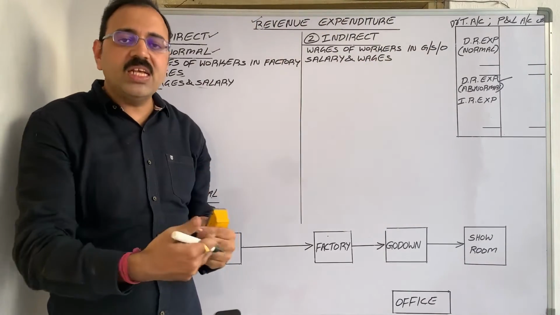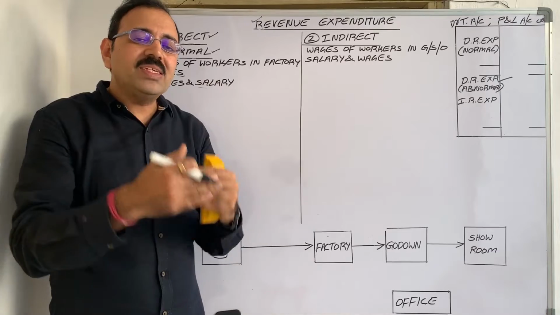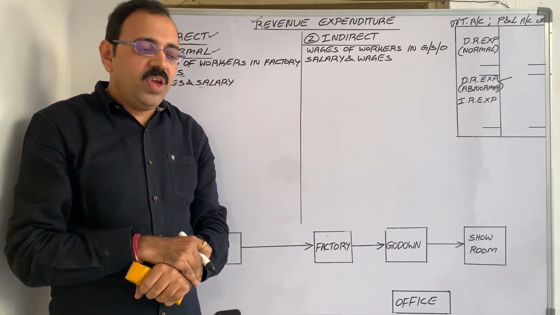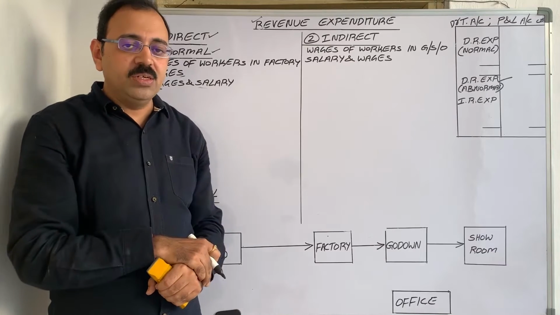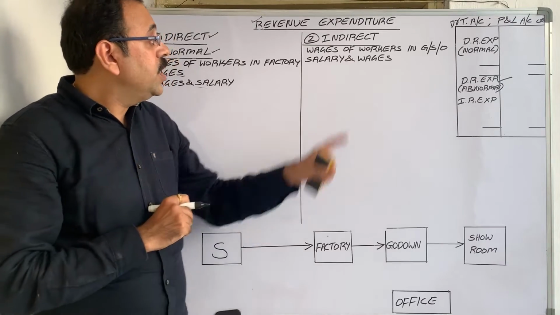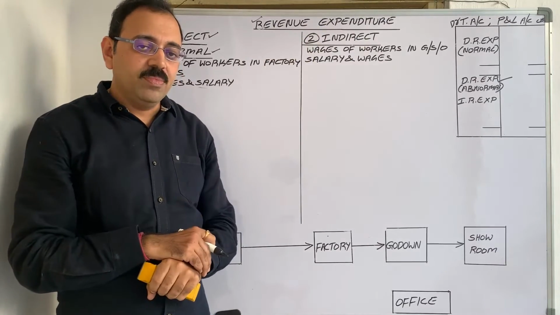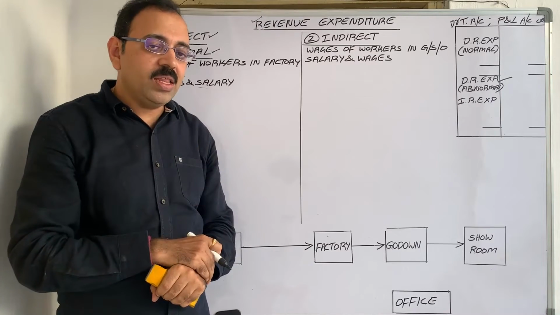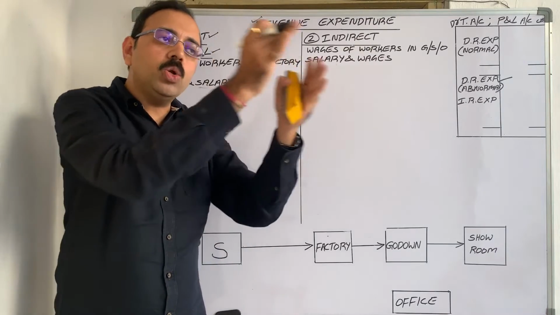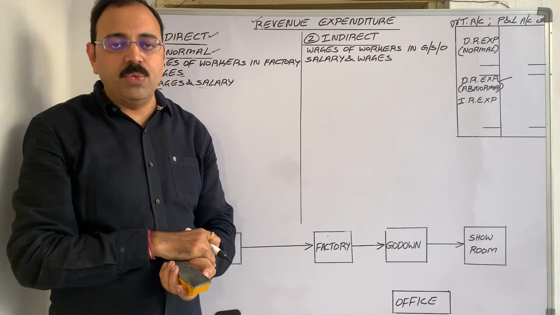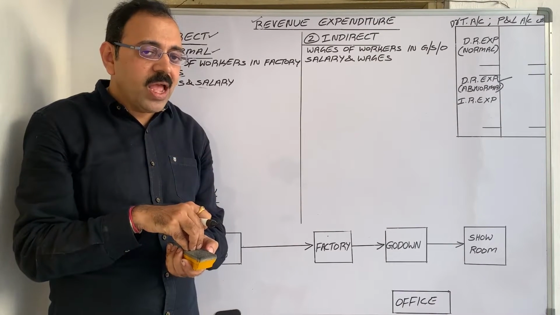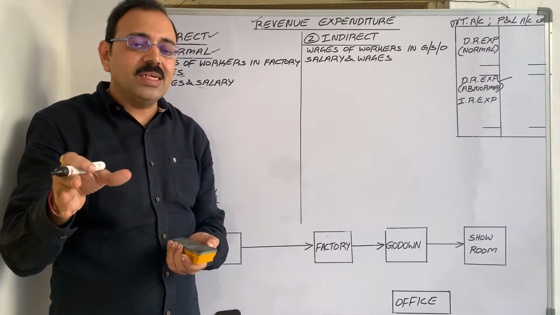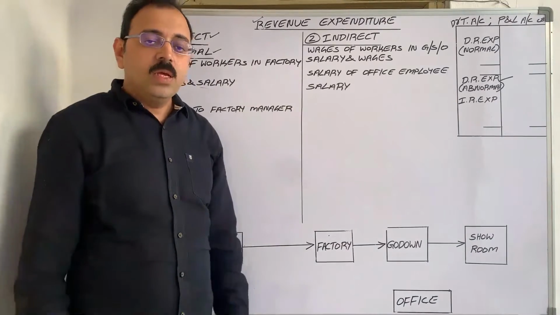To install that fixed asset in our factory, we engaged one worker and we paid wages to that worker. It doesn't come under revenue expenditure because we incur it only one time. It is to be added to that particular fixed asset's value. Means those wages are to be capitalized and shown as an asset in the balance sheet.